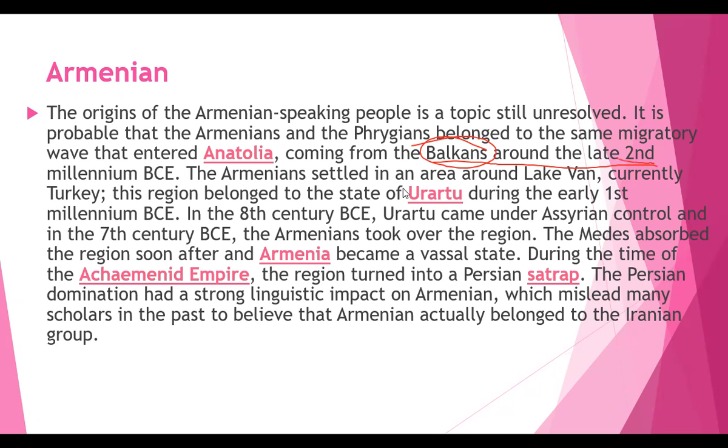The Armenians settled in an area around Lake Van, currently in Turkey. This region belonged to the state of Urartu during the early first millennium BCE. In the 8th century BCE, Urartu came under Assyrian control, and in the 7th century BC, the Armenians took over the region. The Medes absorbed the region soon after, and Armenia became a vassal state. During the time of the Achaemenid Empire, the region turned into a Persian satrapy.